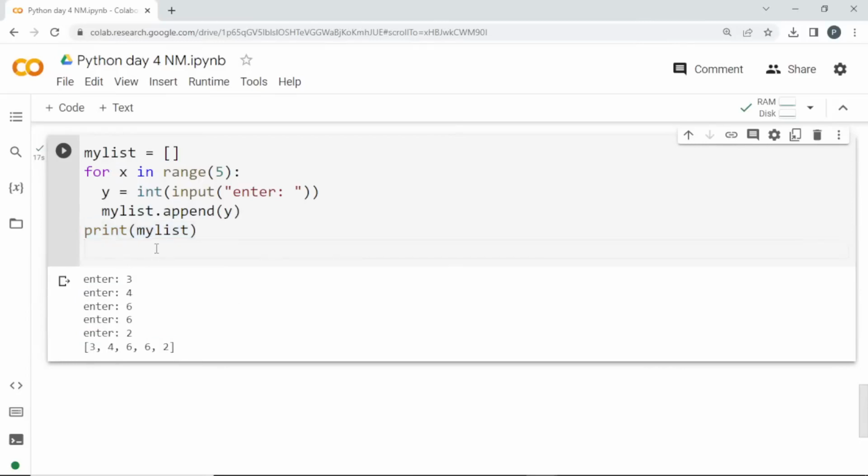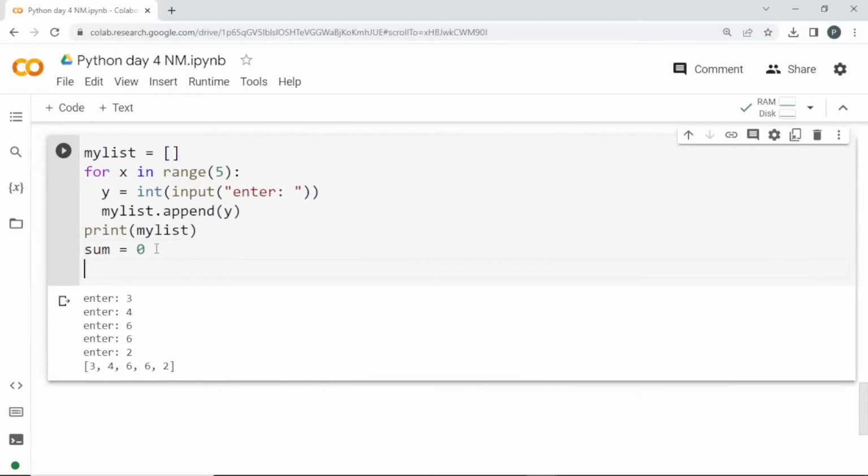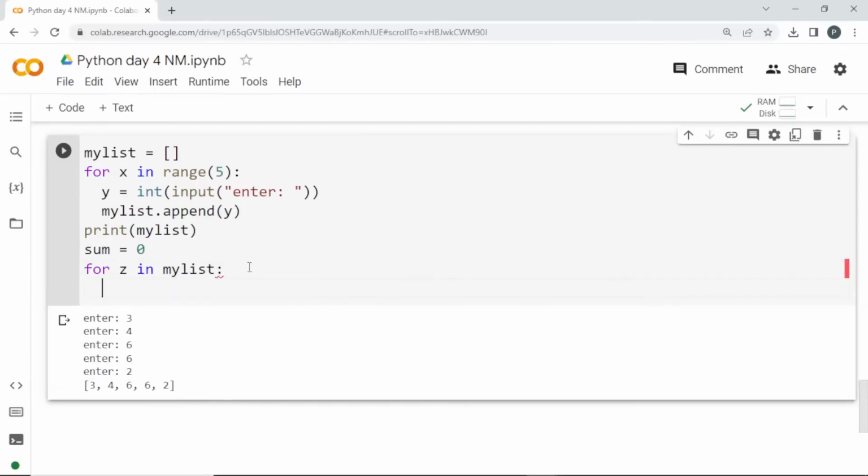Now once I have this list, I have to sum all of it. So I have to add all of this. I'm going to use another for loop. I'll create sum equal to 0. At first let the sum be 0. This will be the total output. Then I'll create a for loop, for z in my list. In this list, it is going to run one by one, and every time the loop runs, I'm going to add this.